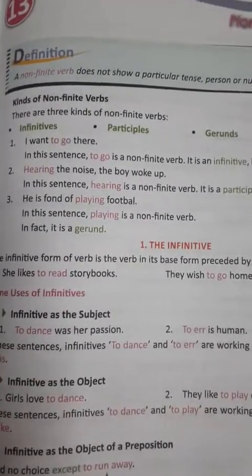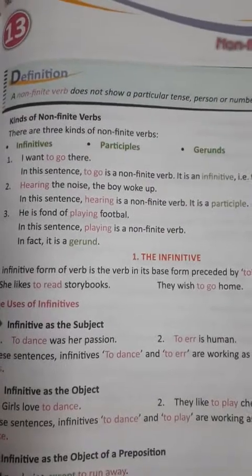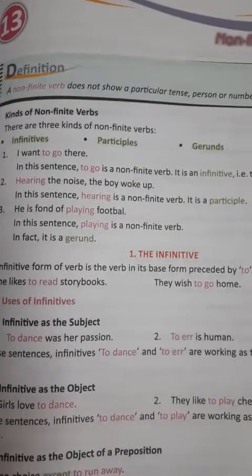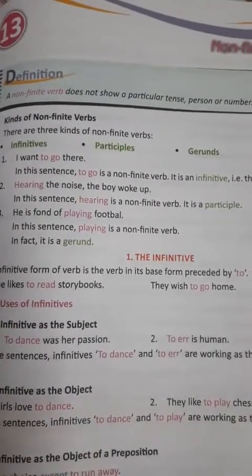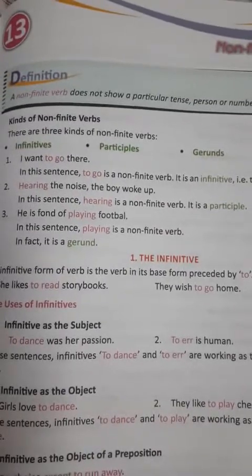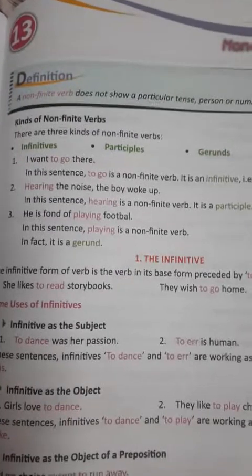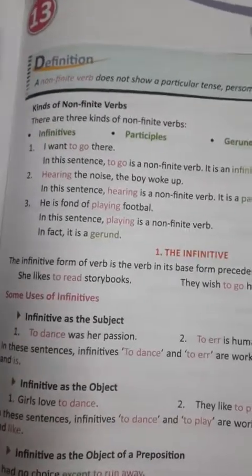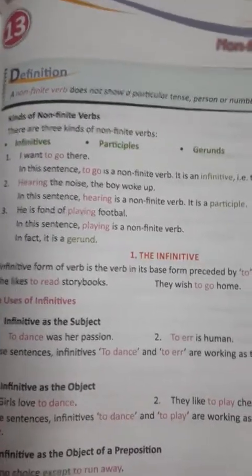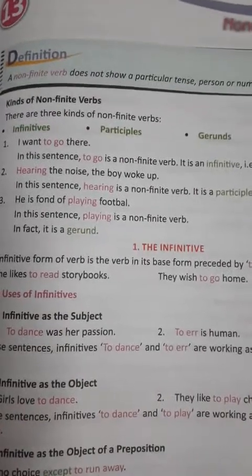Then the second one: "Hearing the noise, the boy woke up." Hearing is a non-finite verb. So this is a participle. This is a participle when the form of the verb comes with -ing and it tells the quality of the noun. So this is called a participle.